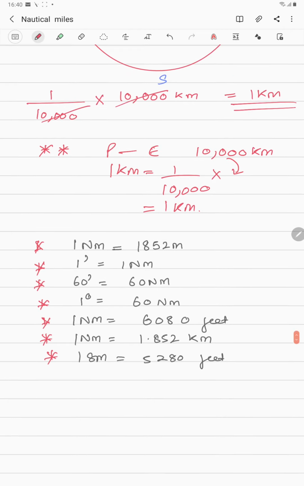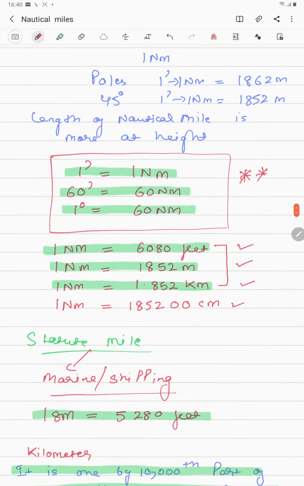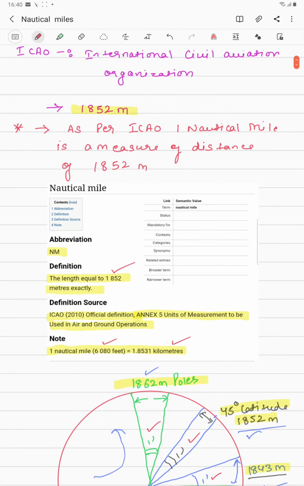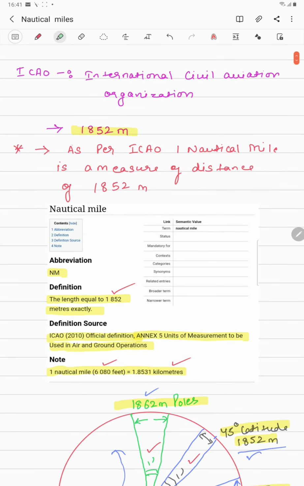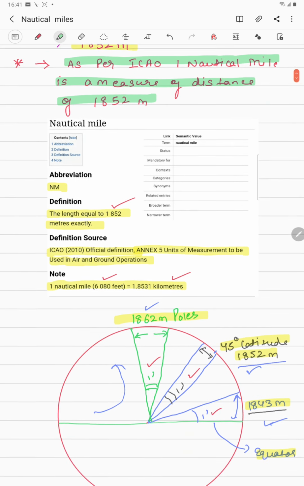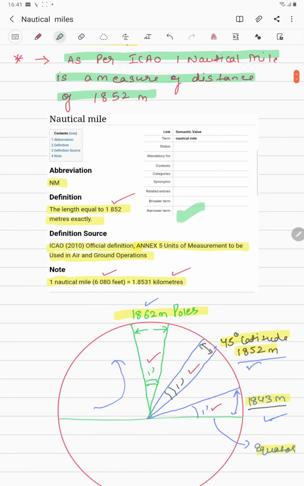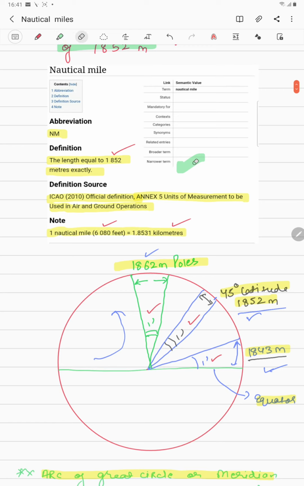Okay, so remember these, and let us just quickly go through what we did today. Today we studied about the nautical mile. As per the ICAO, 1 nautical mile is the measure of distance of 1852 meter, and here I have shown you the actual ICAO paper, which says according to Annex 5, units of measurement to be used in air and ground operation, ICAO 2010 official definition says the length equal to 1852 meter exactly.